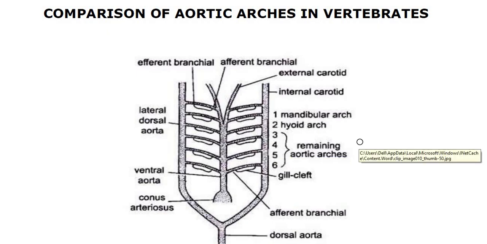As I said, the number of aortic arches varies according to the different vertebrates. As we go towards higher vertebrates, the number of aortic arches varies. That means as a part of evolution, right from Pisces till mammals, the number of aortic arches reduces. It means there is a reduction in the number of aortic arches.